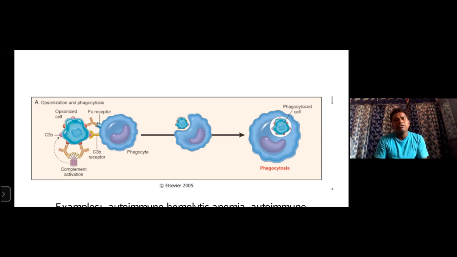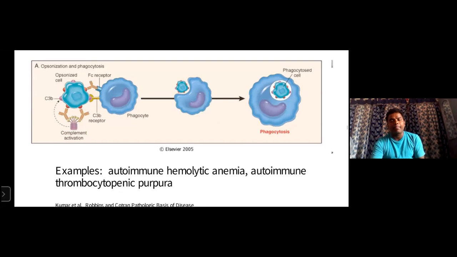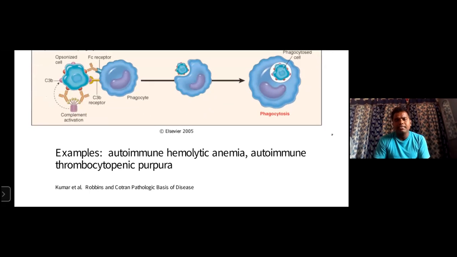Phagocytosis is one of the innate immunity reactions. It gives hypersensitivity. Examples of antibody mediated type 2 hypersensitivity: autoimmune hemolytic anemia and autoimmune thrombocytopenic purpura. These involve blood clotting factors. These are the hypersensitivity type 2 reactions, right?